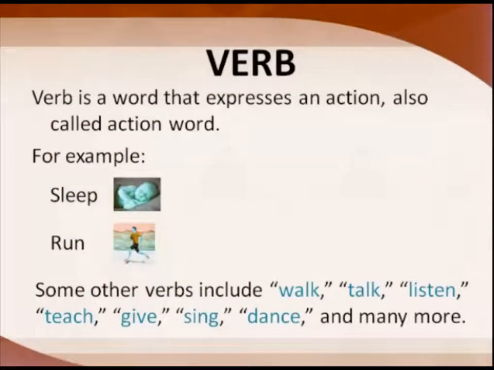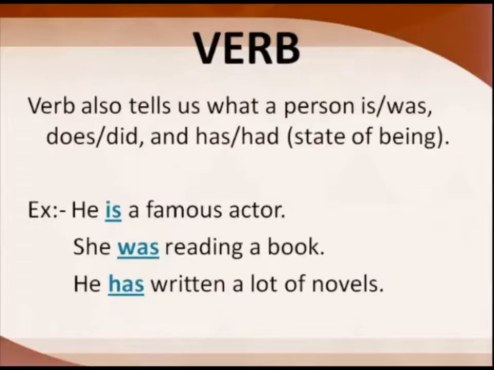What is a verb? A verb is an action word, or a word which expresses an action is called a verb. Now sleep, some action is being performed there. Run, walk, talk, listen, teach, give, sing, dance, all these are verbs which do some action. Those are called verbs.